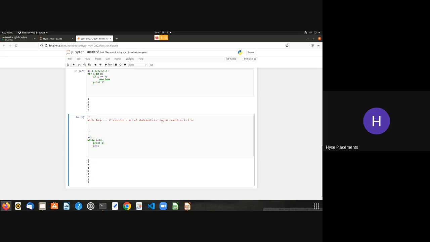Now the value of a is 2, so it prints 2, and then the incrementation is done after it prints the statement: a equals a plus 1, that is 2 plus 1, which is 3. So now the value is 3, it goes into the statement again, and so on. It goes into the loop again and again until the condition is no longer true. Once 9 is printed, we increment the value of a to 10. 10 is less than 10 is not right, the condition is false, so at that point the loop breaks.